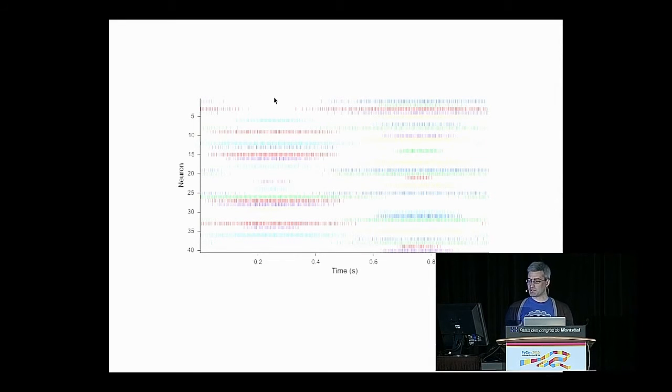And there's clearly some pattern to this spike raster. There's clearly a lot of activity around this part among a certain subset of the cells, and a lot of activity over here for the other subset of the cells. So how do we make any sense of this? How can we use these neural firing patterns to represent information?